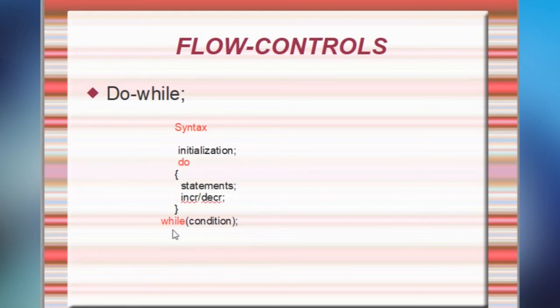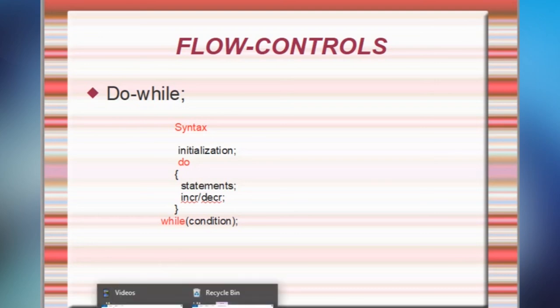Means the do while will execute compulsorily at least once, whereas while may never. If the condition is true, then only the while loop will execute. But in the case of do while, it will execute at least one time. At least, not at most, at least the do while will execute once.